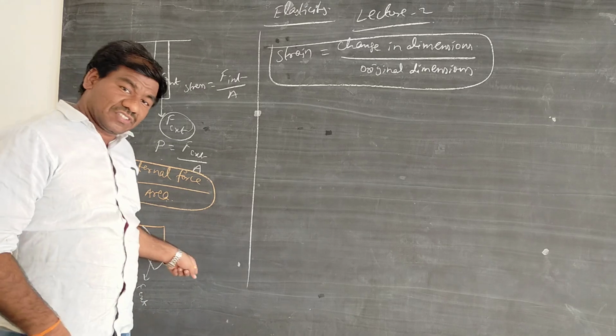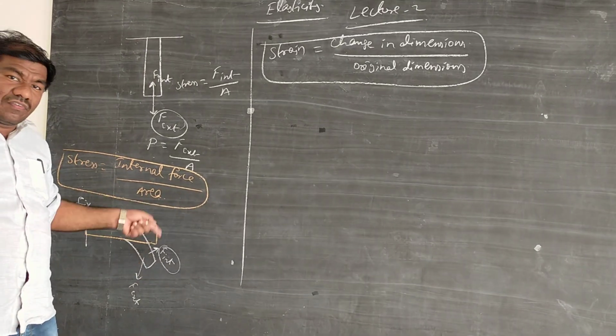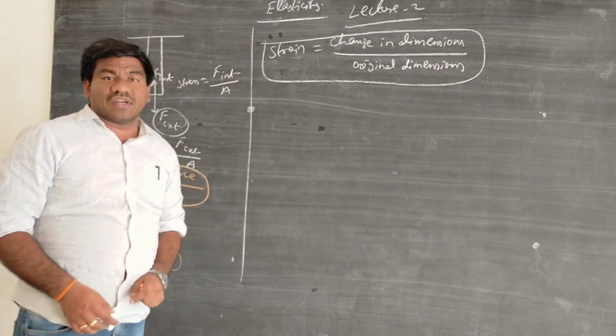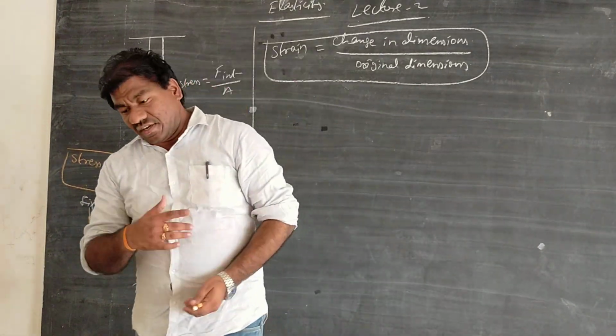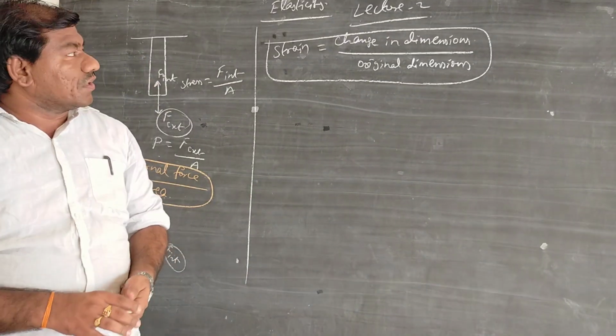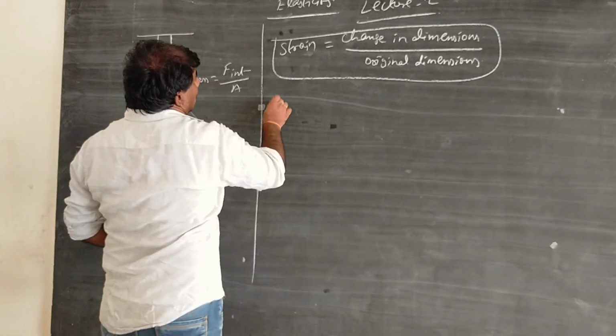Because to observe stress, I want to change the body. Whenever its dimensions get changed, now I am going to get the strain, where strain is equal to the change in dimensions to the original dimensions. Right. Now let's go for a very important law. What law? Hooke's law.